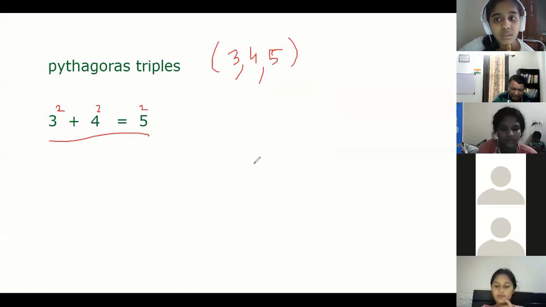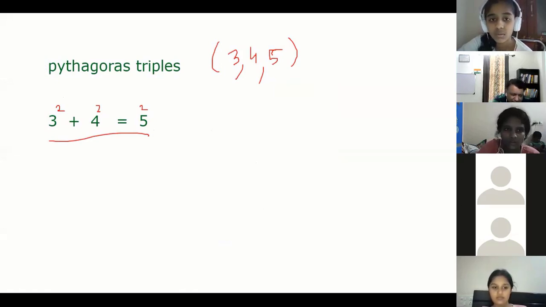Can you tell me in chat which other Pythagoras triplets you know? It's very easy. 6, 8 and 10, Ritesh, correct. Arya just joined. We have just started doing more properties of triangles. Guys, it's so simple.